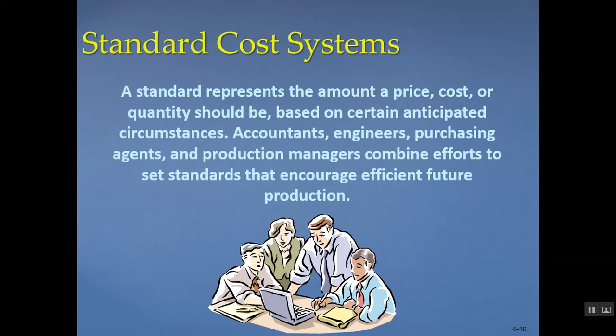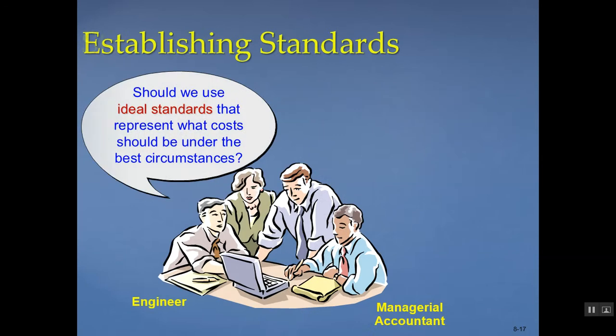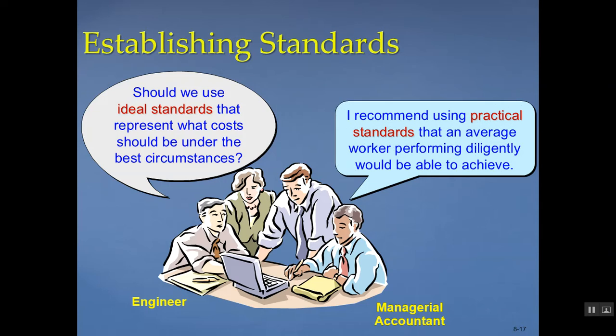So these standards represent the amount a price, cost, or quantity should be. We develop these standards in order to understand what we think should happen versus what's actually happening. So how do we develop these standards? Well, ideal standards could only be obtained under the best circumstances. They allow for no work interruptions and require employees to continually work at 100% efficiency. This isn't really practical. Practical standards are tight but attainable. They allow for normal machine downtime and employee rest periods and can be attained through reasonable, highly efficient efforts of the average worker. These are the standards that you want to put in place.